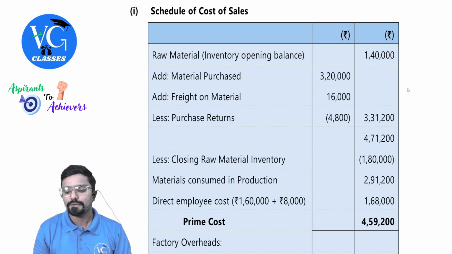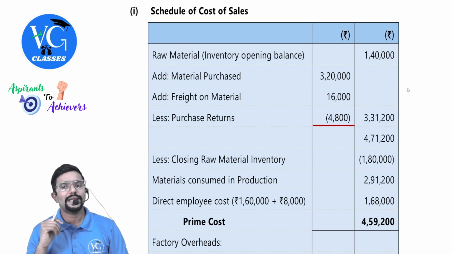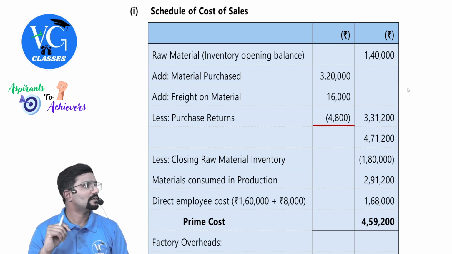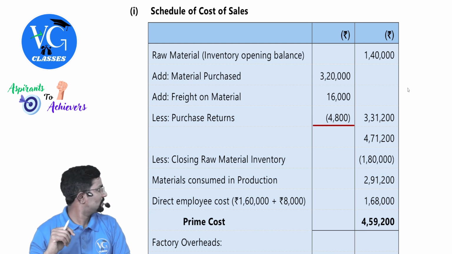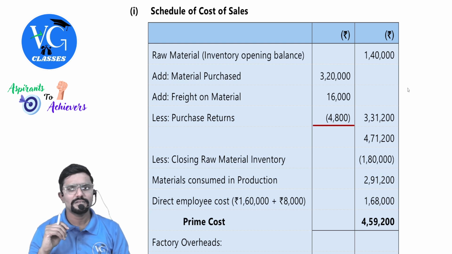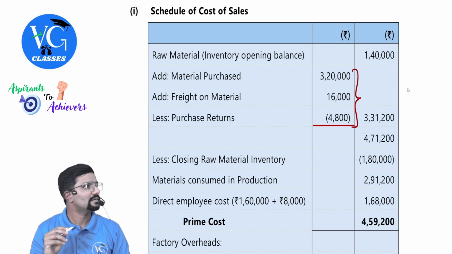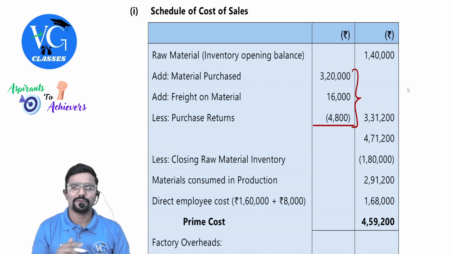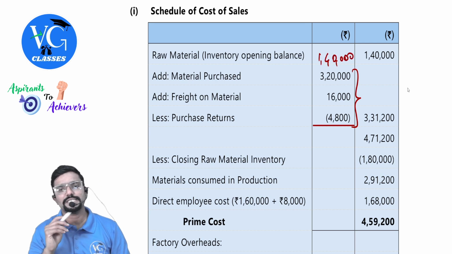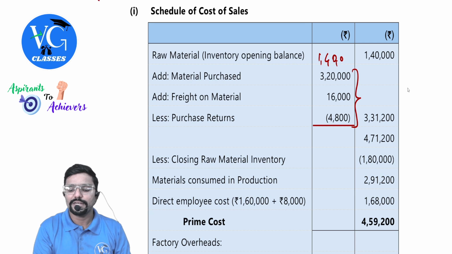3,31,200. See, they have taken 140 separately. Better they would have mentioned it here only. That is why confusion. Let us continue.